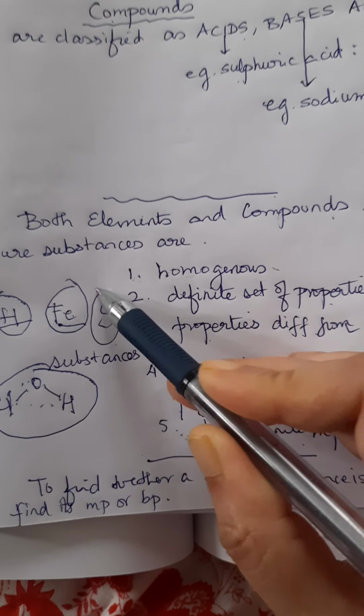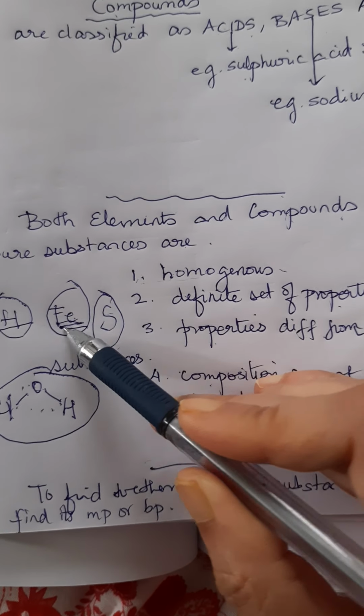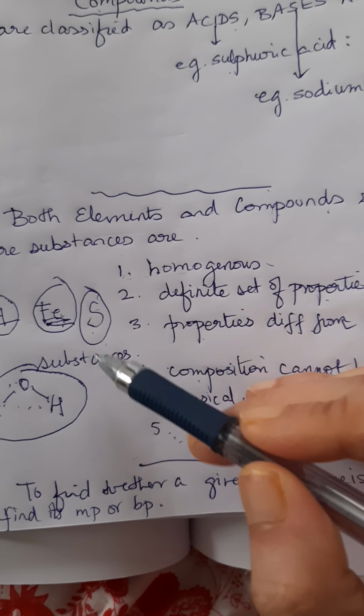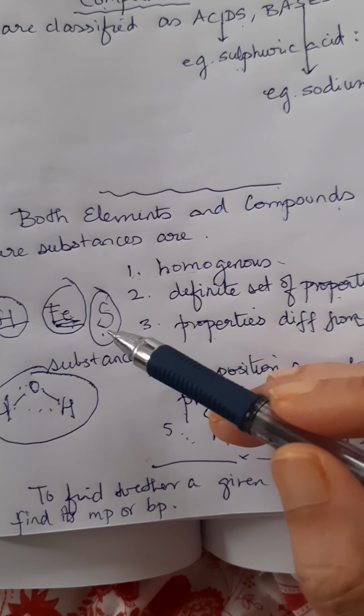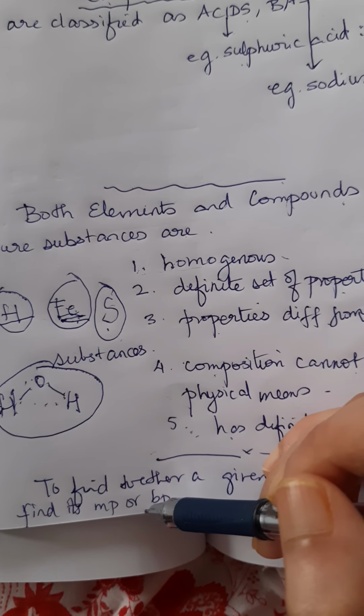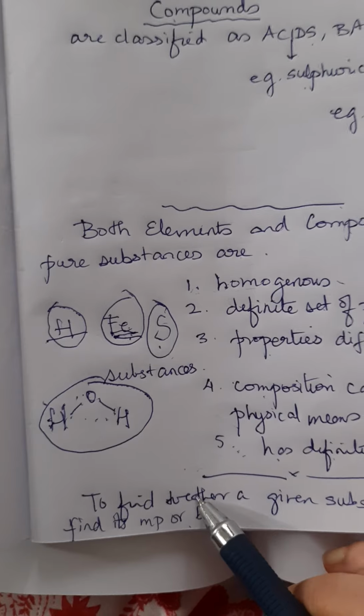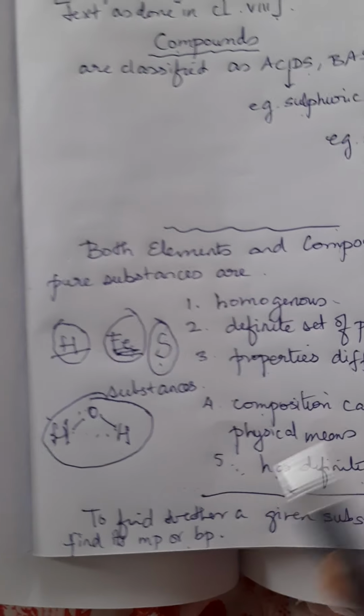Or you have a small piece of iron. To find whether it is pure or not, we find out the melting point and the boiling point. If the melting point and boiling point is higher or lower than what it should be, then that means the substance is not pure. Now, we are talking only about pure substances.